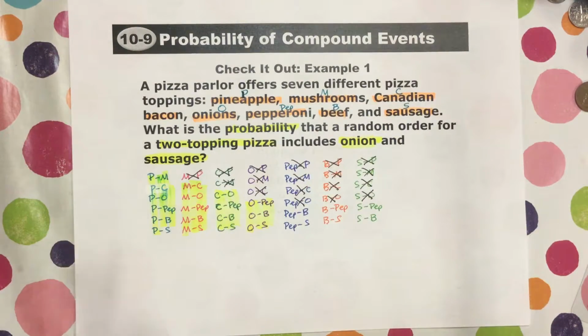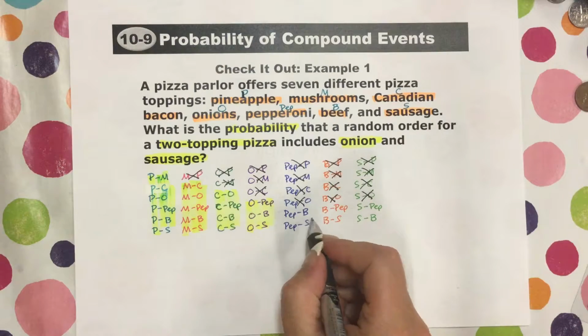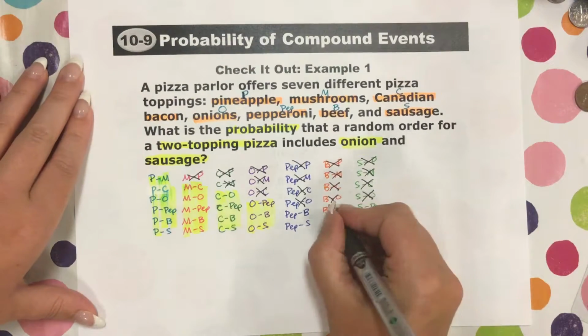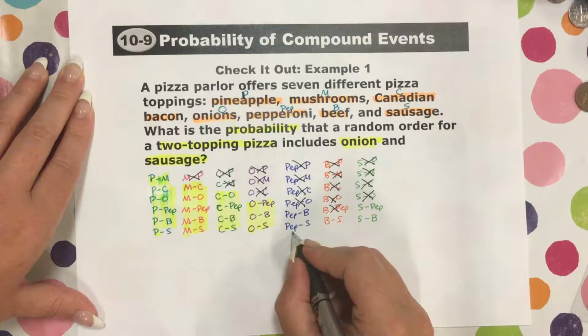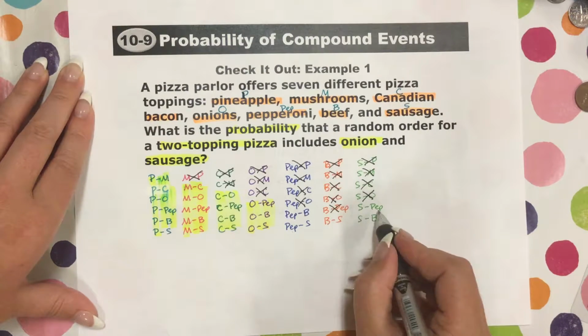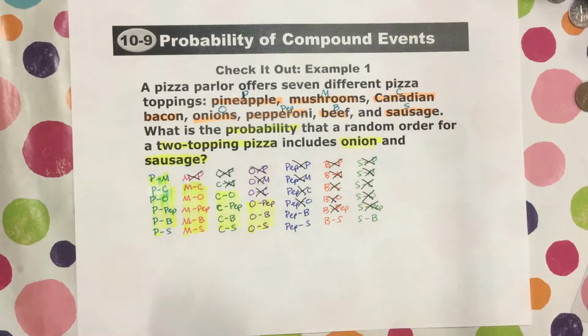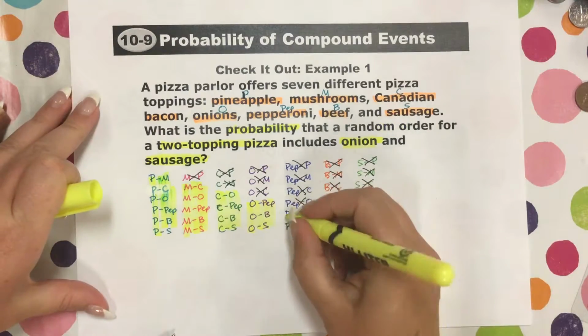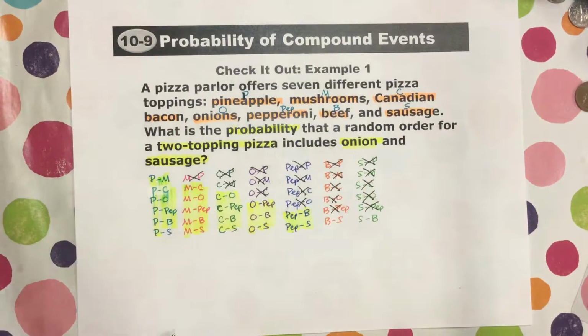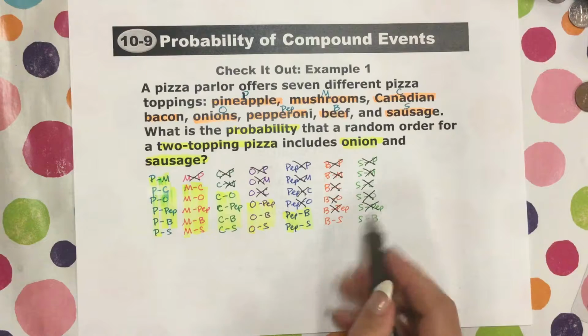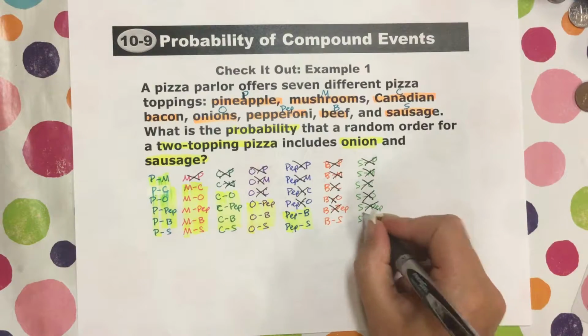And we can move on to pep and beef, which is the same thing as beef and pep. And pep and sausage, which is the same thing as sausage and pep. Okay, so these ones are now done, complete. And then we're left with beef and sausage, which is the same thing as sausage and beef. Okay,